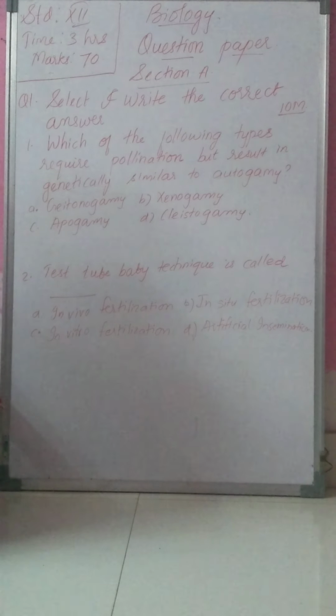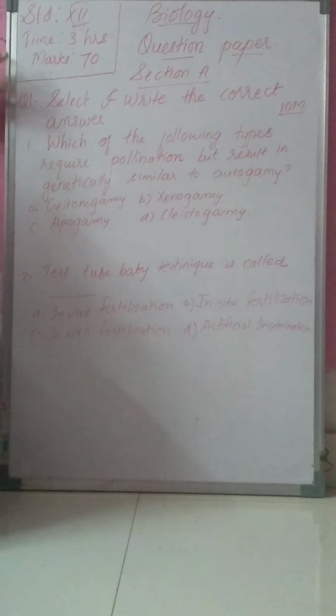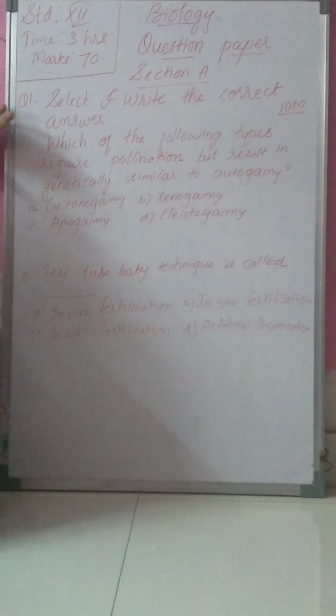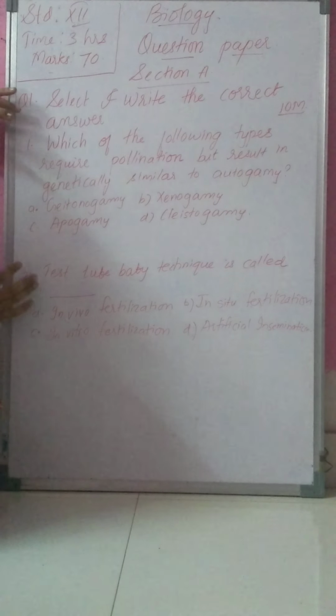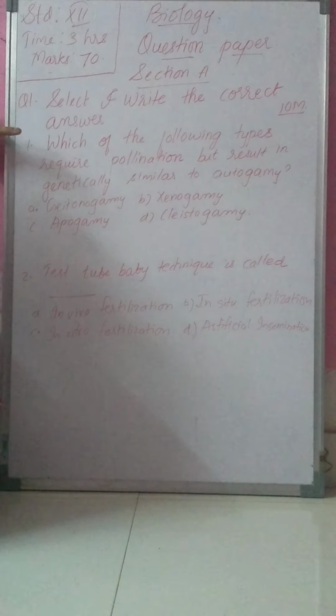So we'll start with question number 1. Select and write the correct answer. This question is for 10 marks. We are going to get 10 MCQs here, and every MCQ is for 1 mark. Now see, the first MCQ is: which of the following types requires pollination but results in genetically similar to autogamy?